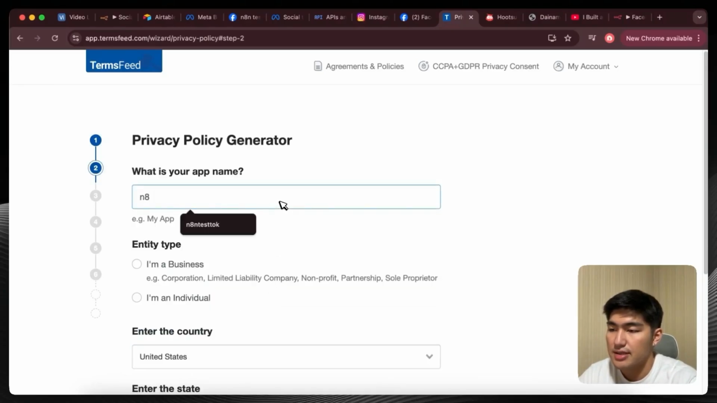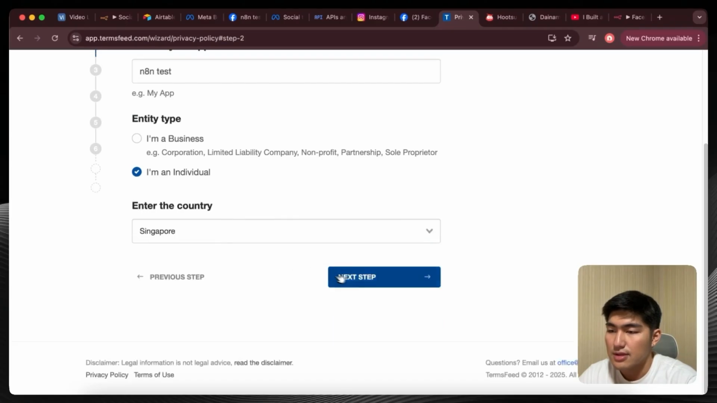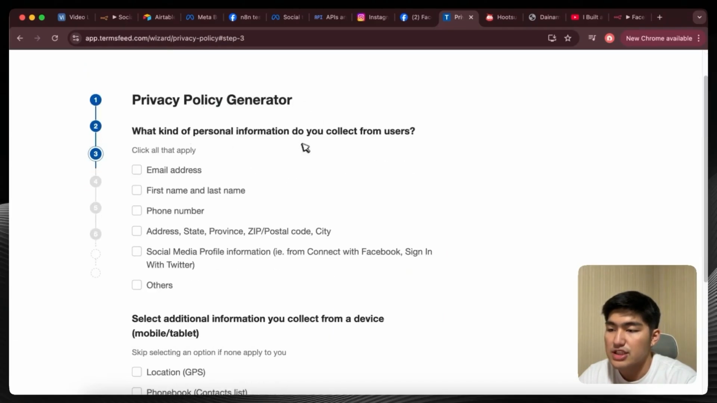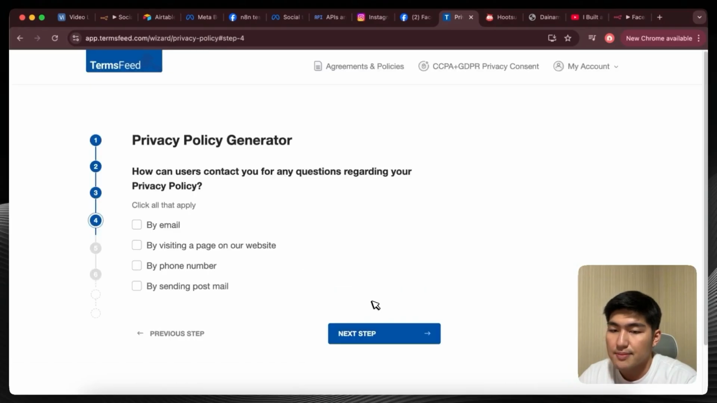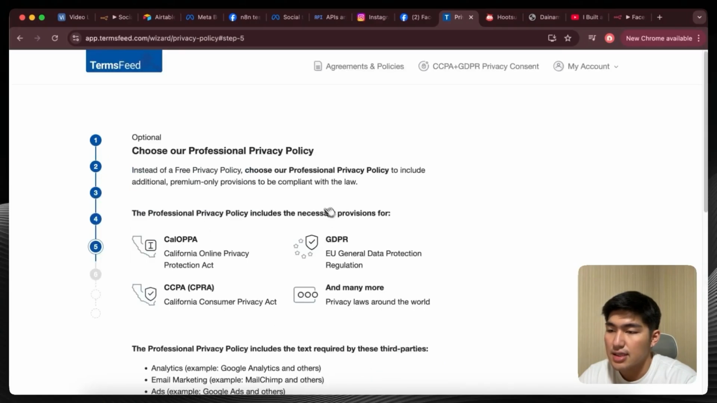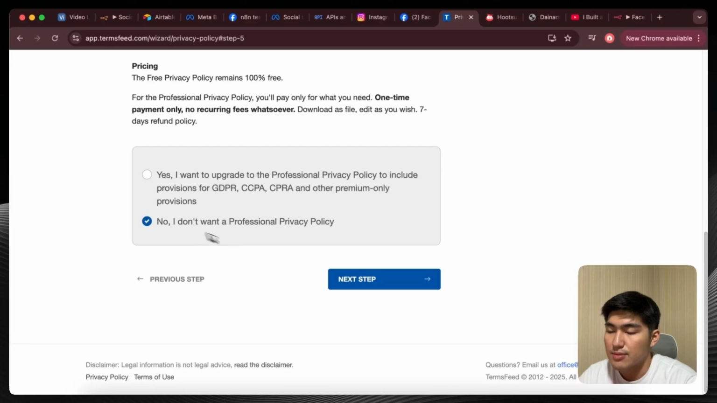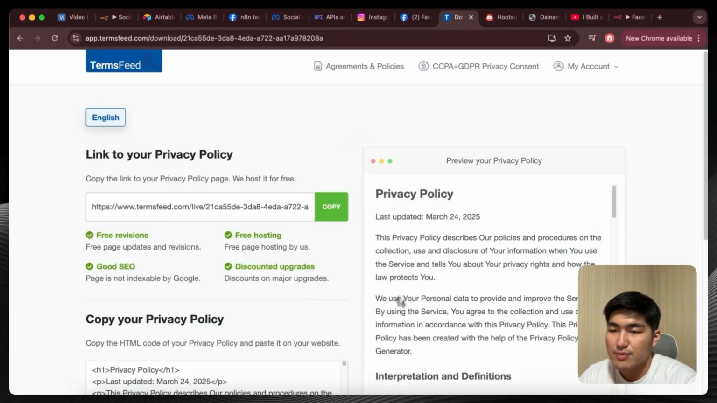Let's call this n8n test. Click I am an individual. Okay, or you can click a business as well, and you can choose your country. Let's choose Singapore. Click next, and let's say the personal information we've collected is social media information, and that's it. And then we're going to choose next step. Okay, and then we're just going to click by email. Just type in our email over here, and then we'll click next. And from here we don't need a professional privacy policy, and then we click next, generate this, and we should have a privacy policy over here.